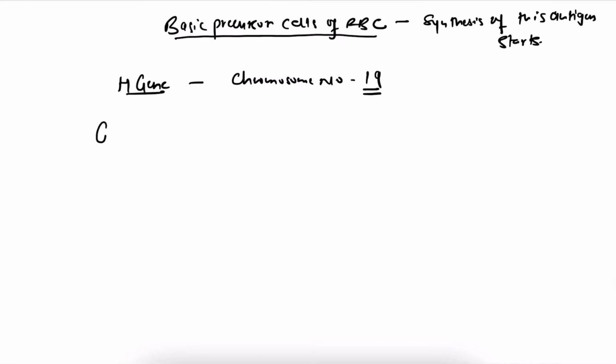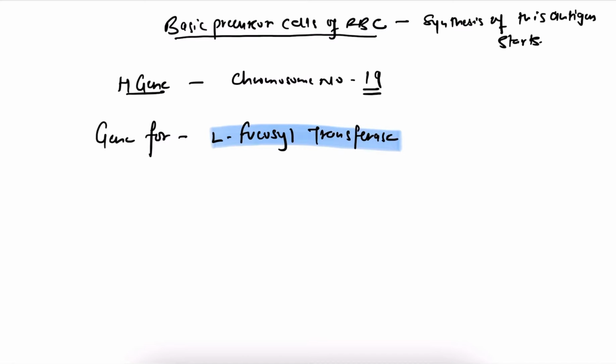Now what happens? There is a molecule, the gene for L-fucosyl transferase, please remember it. This is L-fucosyl transferase.